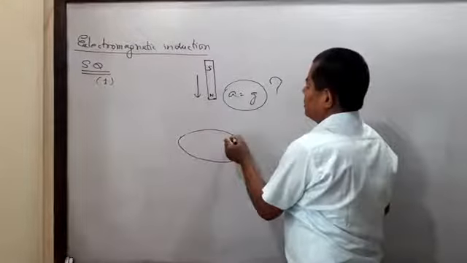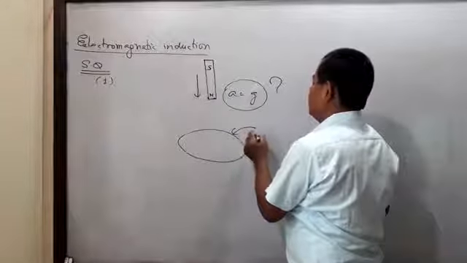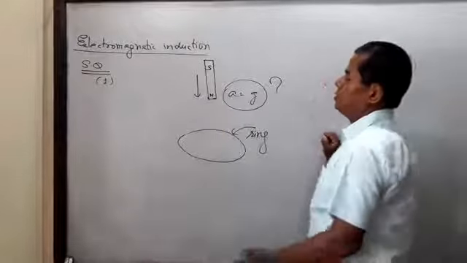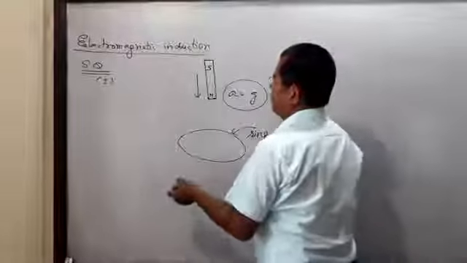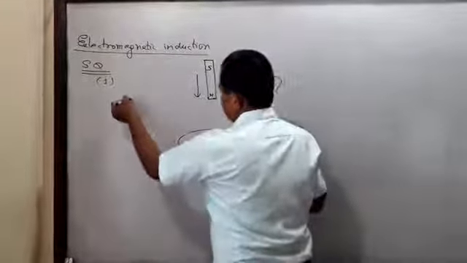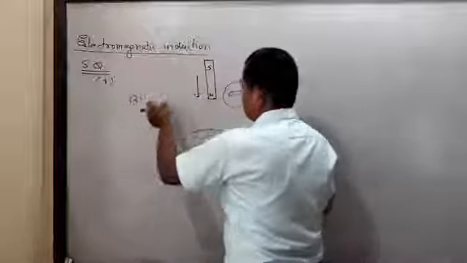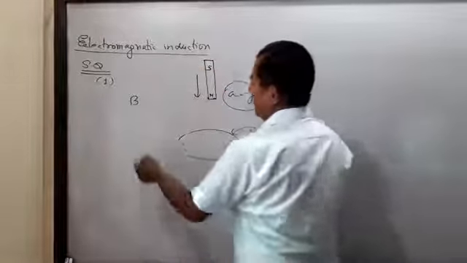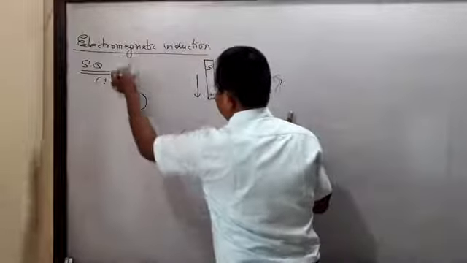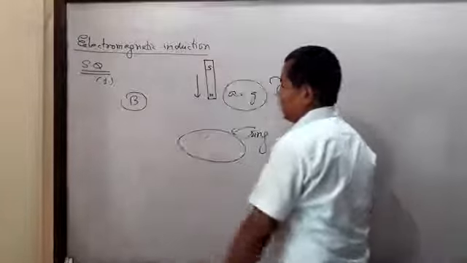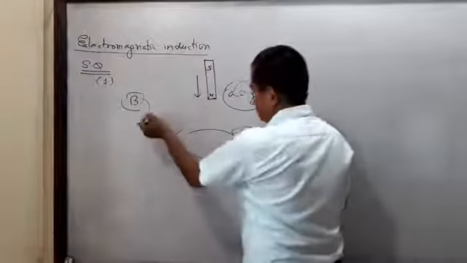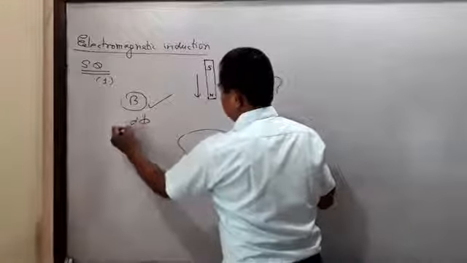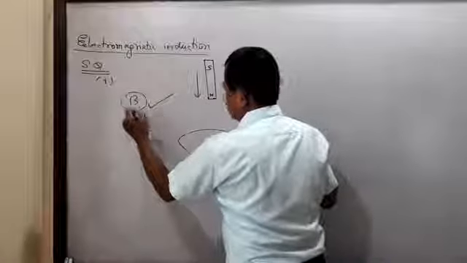Listen, just what I discussed for you: when the bar magnet is dropped, the magnetic flux linked with the circular ring increases. It means there is a change in magnetic flux. The strength of the field increases. When the bar magnet is falling vertically, the strength of the magnetic field gradually increases, so there is a change in magnetic flux, that is dφ/dt.